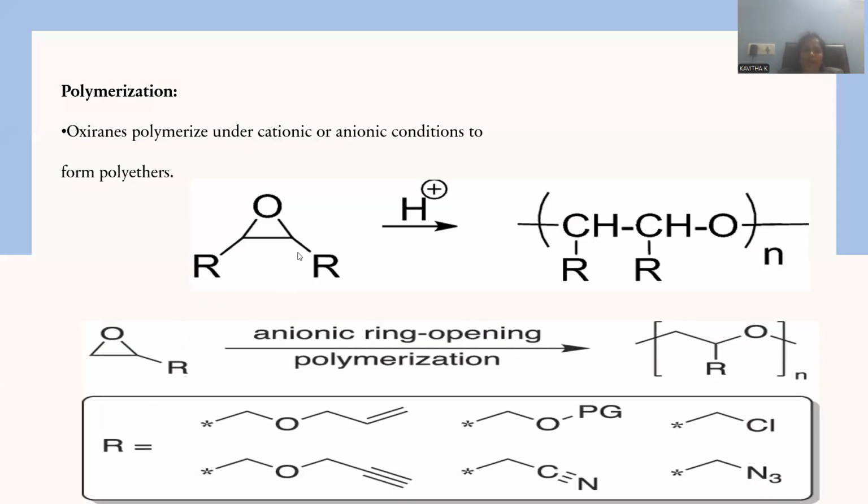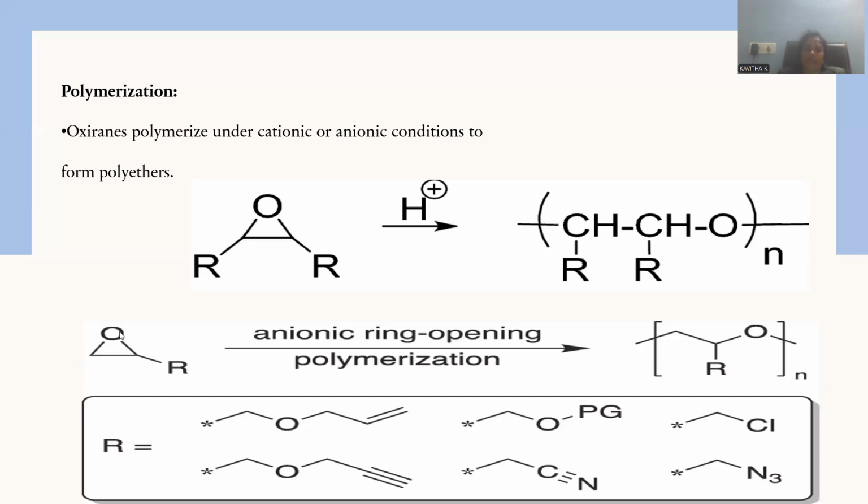Let me go for protonation of this epoxide. Whenever protonation is carried out, this is acid catalyzed polymerization. Polymerization can be facilitated by means of cationic or anionic initiators, so that the reaction will proceed to polymerize, and long chain open ethers will be generated in such a manner, and the n number of ether units will be repeated in this form.